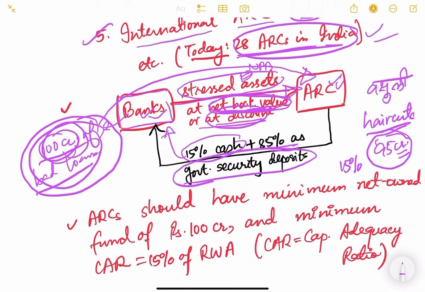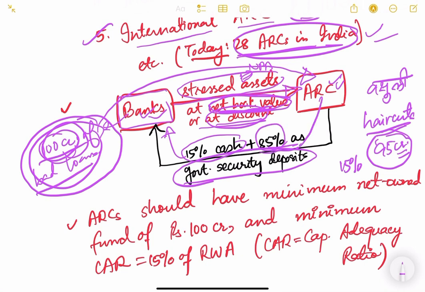Okay, so they will give in the form of government securities, or they will give in the form of bank guarantees from some other bank, or those kinds of things. So they don't have to give 100% cash to the banks. They will give 15% cash, and the remaining 85% they can give in the form of government securities.